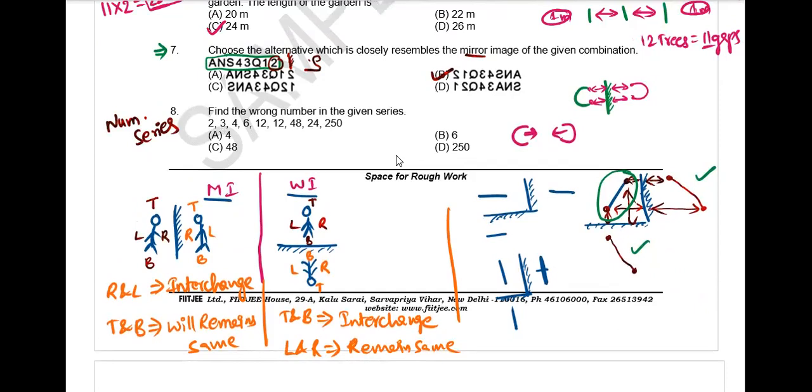You got the logic for this? You need to find the wrong number in the given series. So I didn't get the logic for this. Okay.